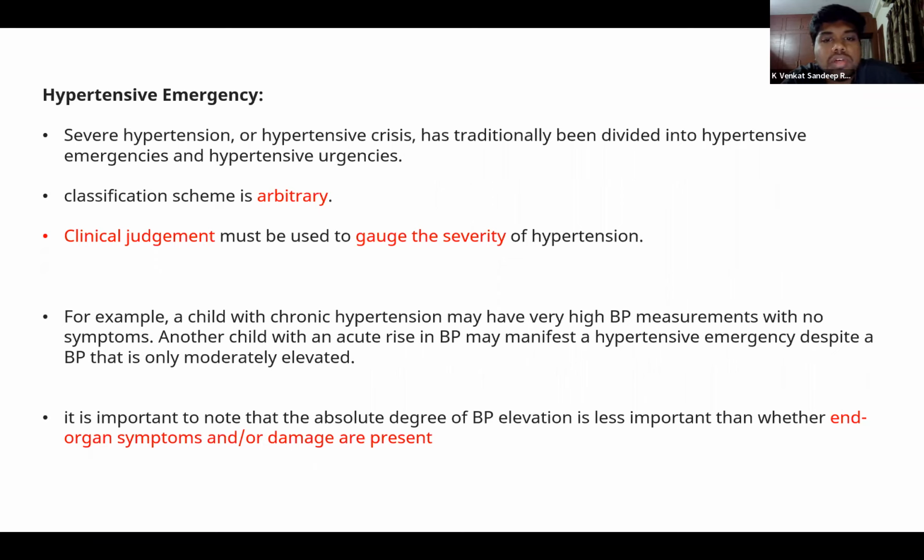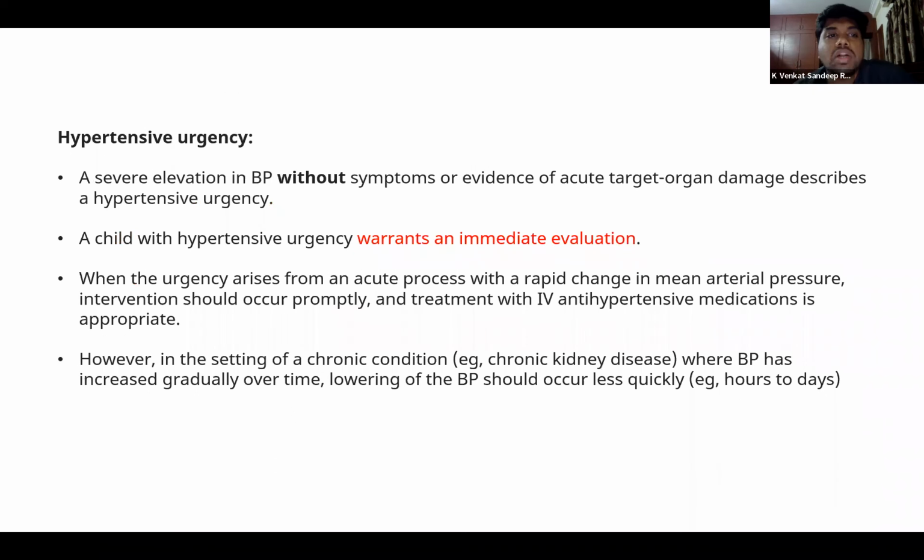So, for example, if we have a child who has chronic hypertension and very high blood pressures, but most of the time they are asymptomatic, we consider them to be hypertensive urgency, but not an emergency because they don't have any symptoms. But a child who is absolutely normal before has an acute rise in blood pressures, and if there is any end organ damage, then we consider it to be a hypertensive emergency.